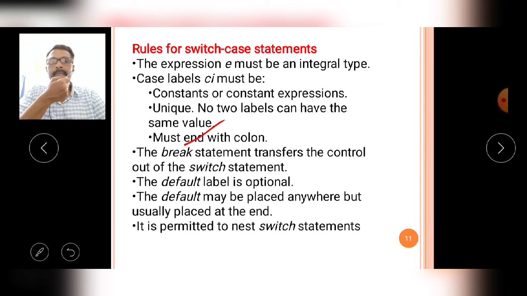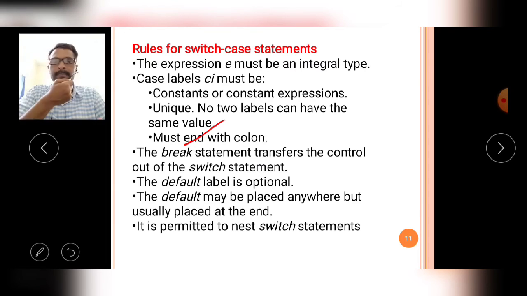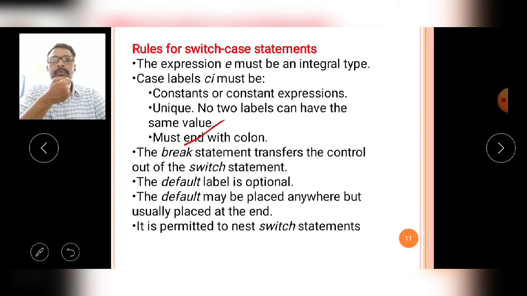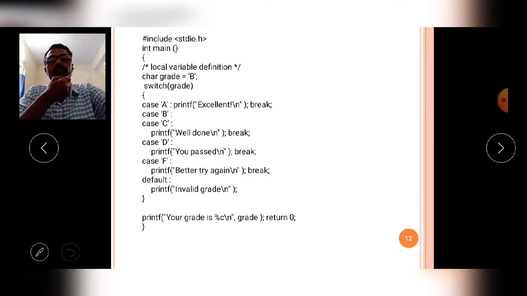The default may be placed anywhere, but it is usually placed at the end of the switch statement, generally after all the cases. It is also permitted to nest a switch statement inside another switch statement. Like that, you can use the multi-way conditional control structure, that is the switch statement.